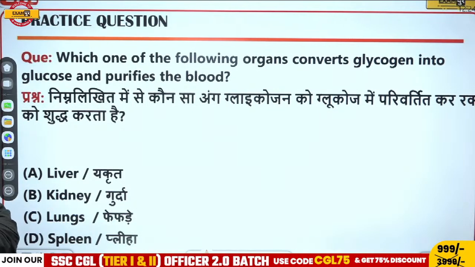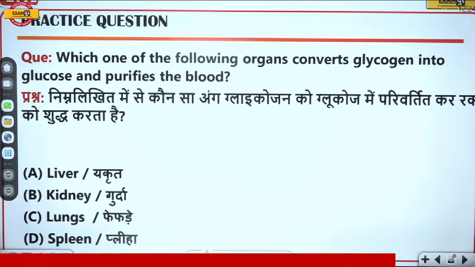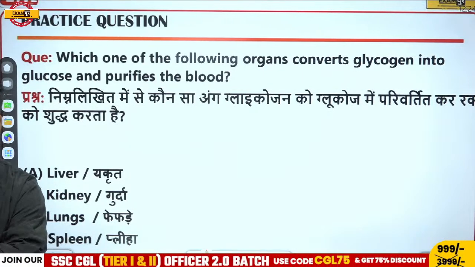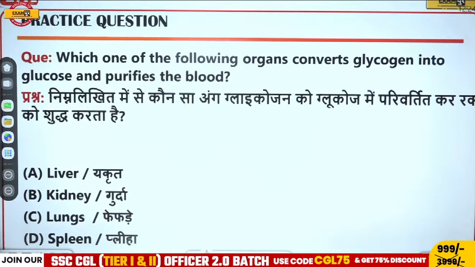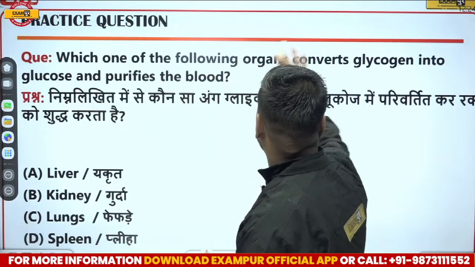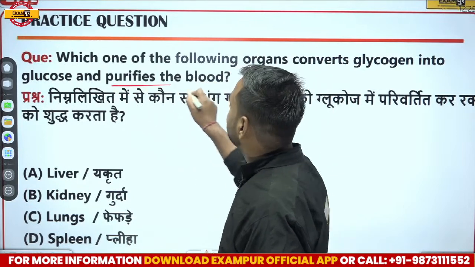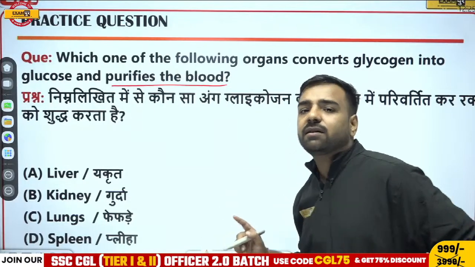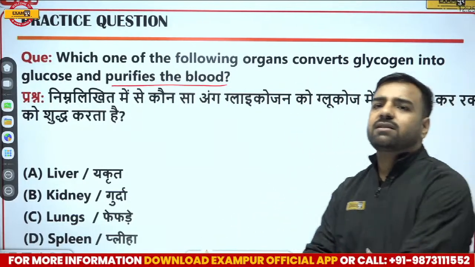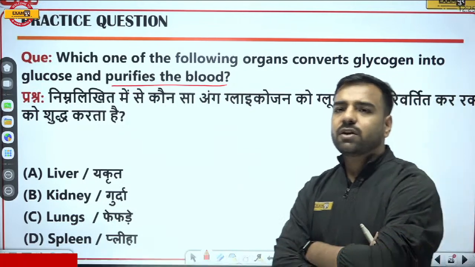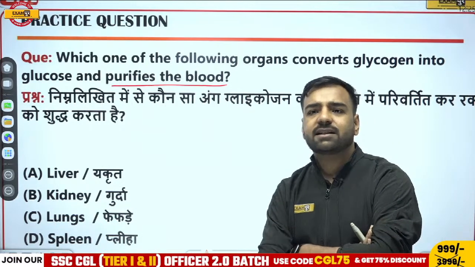What do you think? What will be the correct answer? Which one of the following organs converts glycogen into glucose and purifies the blood? We have just discussed about it. And I guess this time you will be the correct one to answer this. Remember what I was saying? If I'll just forget this part and directly have a look at this purifying of the blood, so obviously we will be wrong, right? First of all, I'll take your answer. Avan and Vinod, what do you think? What is going to be the correct answer? And everyone who's there in the session, now start answering.